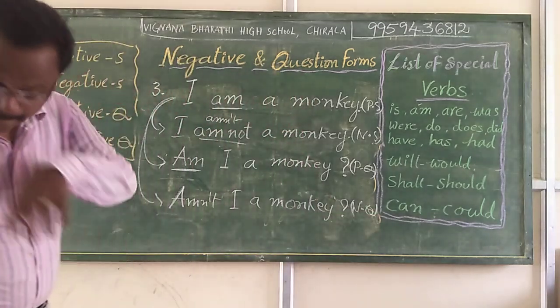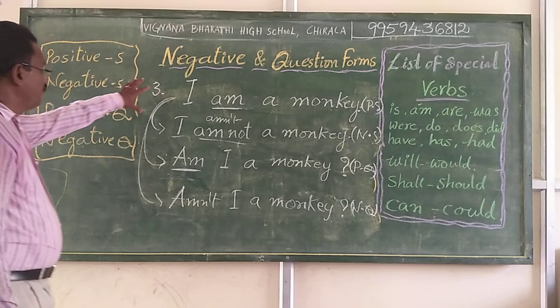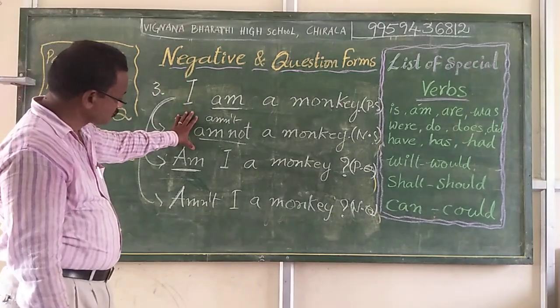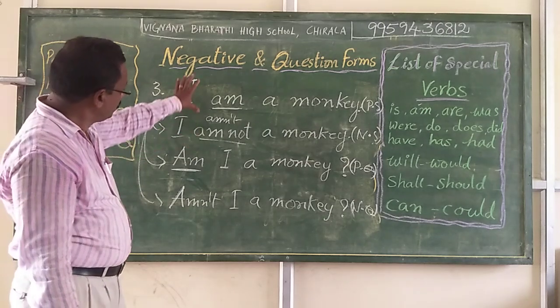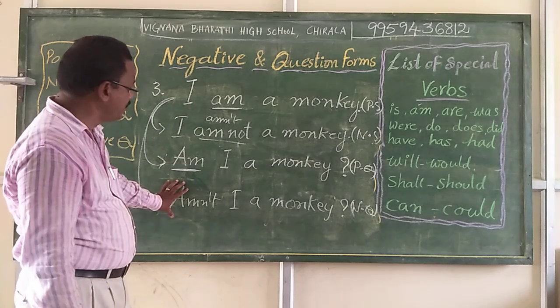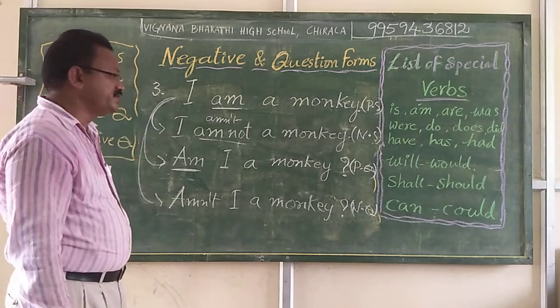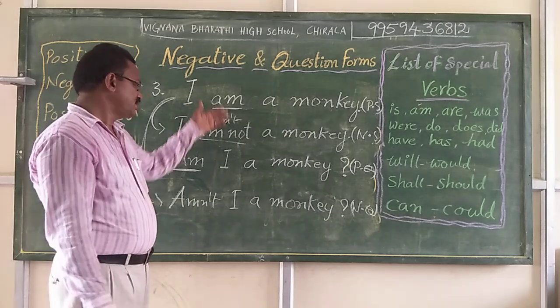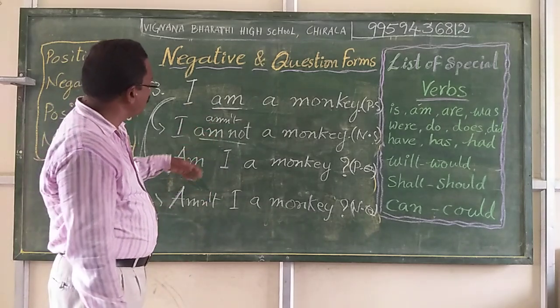So here, children, for every positive statement, we are writing here a negative statement. For every positive statement, positive question form, negative statement, negative question form. Four types. In different situations, we can use these types of form of sentences.